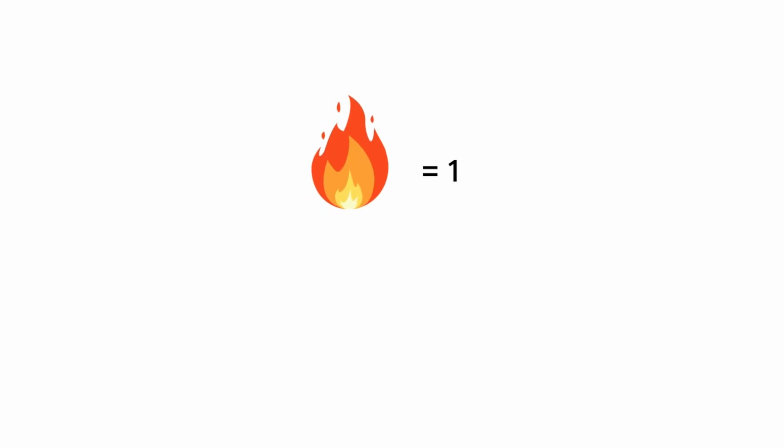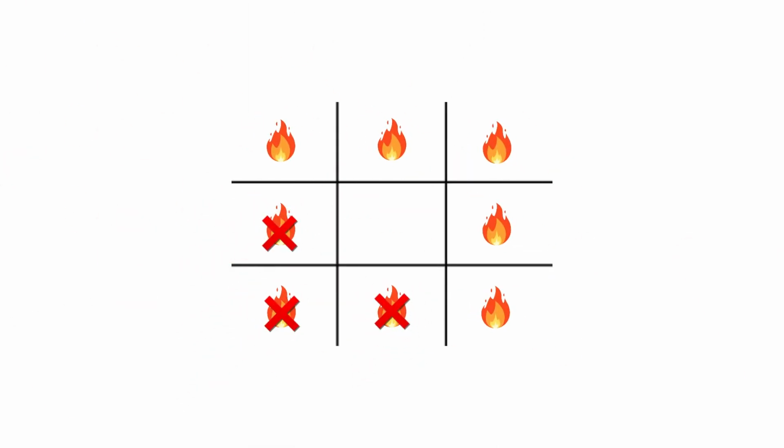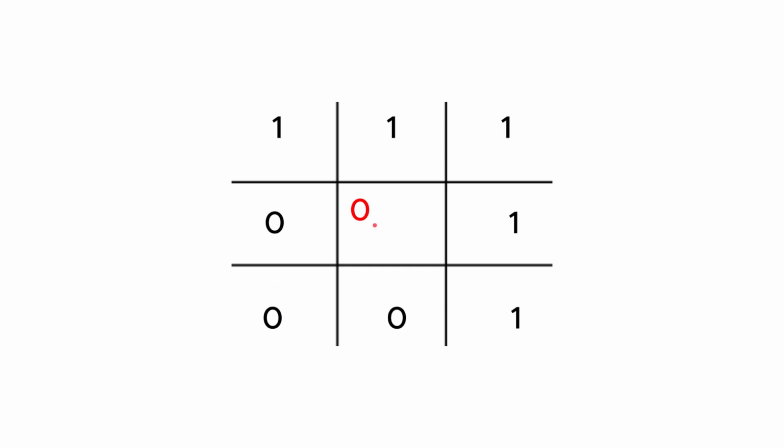We also need to consider the spatial context of the wildfire, and we can do so by labeling each pixel within the fire mask, so each pixel that is on fire as 1 and each pixel that isn't on fire as 0. This way we can find the average of each pixel based off of its neighbors to determine the intensity of the fire in that specific location, which would be a number between 0 and 1. This new number between 0 and 1 will represent the shade of red and also the intensity of the fire. This new fire mask contains spatial information that we can use as input for the linear regression model.